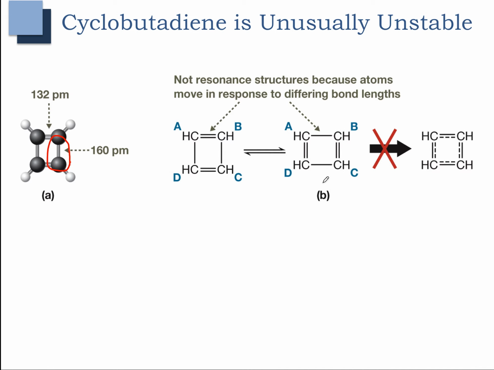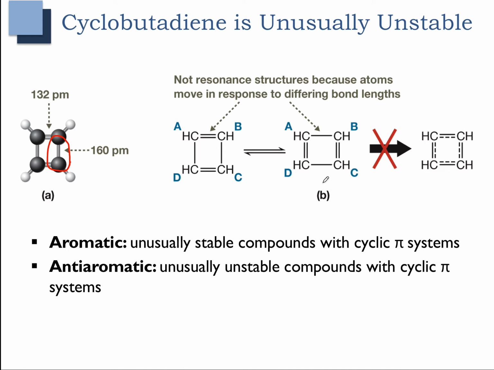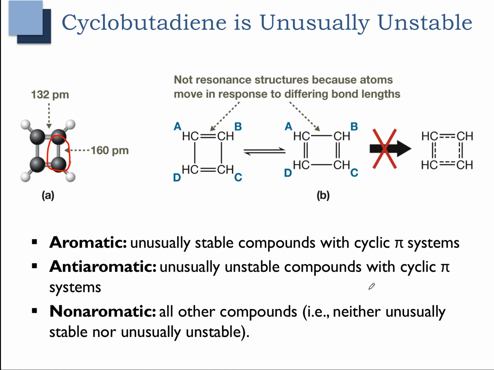Now remember, when we defined aromaticity, we defined aromatic compounds as unusually stable compounds that also have cyclic pi systems. So anti-aromatic compounds are unusually unstable compounds with cyclic pi systems. If we're going to look at any other types of compounds, we would classify those as non-aromatic. So we have a system that we can use to determine if something is anti-aromatic that is very similar to the system that we used for aromatic compounds.